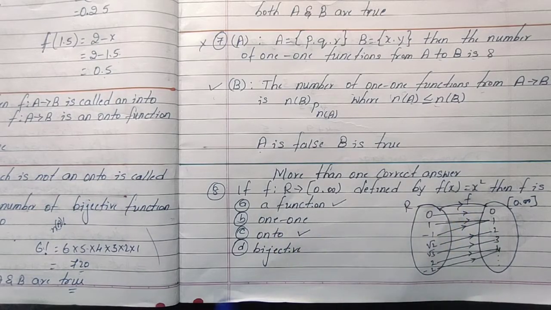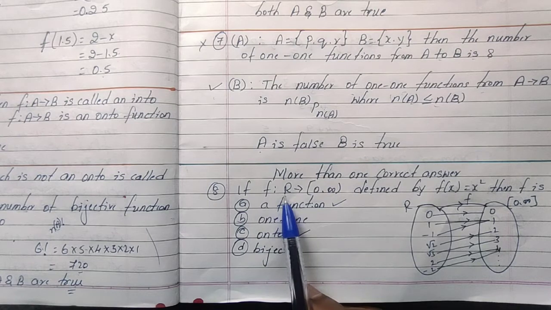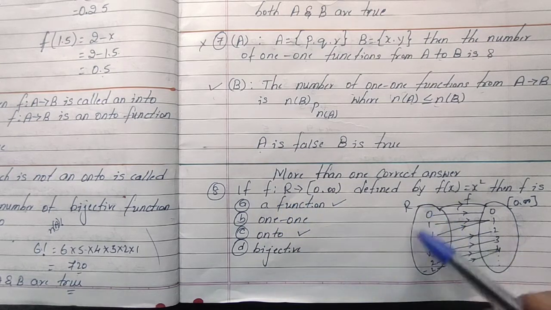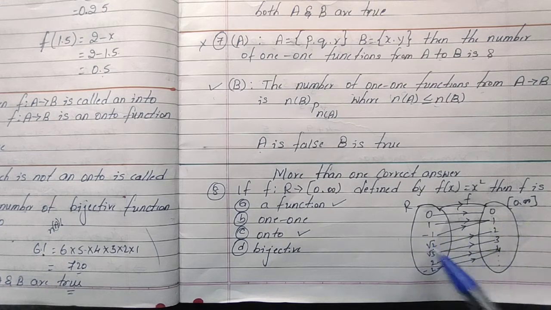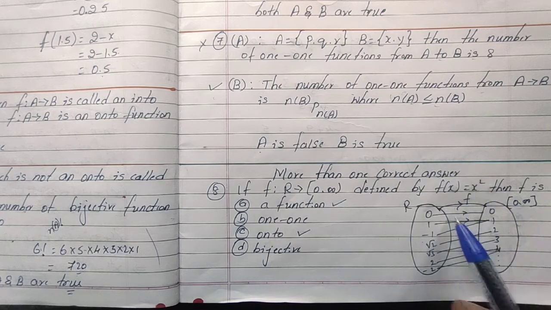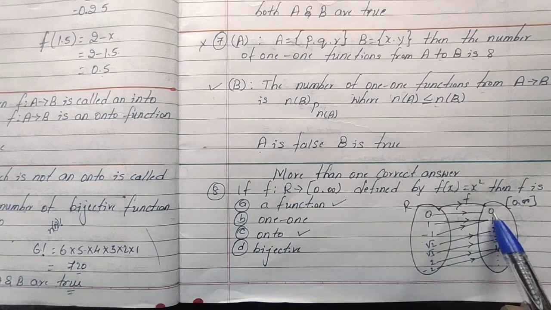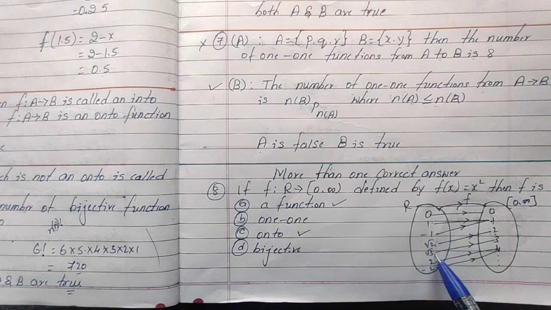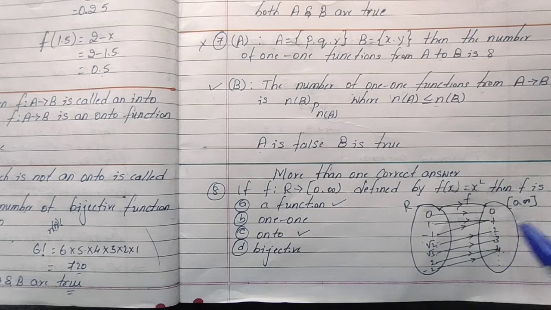More than one type of question. F is defined from R to 0 to infinity. R is the real numbers, and 0 to infinity is the codomain. This is the domain and this is the codomain. Define f of x as x square. If you take 0 square, 1 square, minus 1 square, root 2 square is 2, root 3 square is 3, 2 square is 4, minus 2 square is 4. You take any values, you square that, you will get values that are positive and more than 0. So every element has some image, so it is a function.